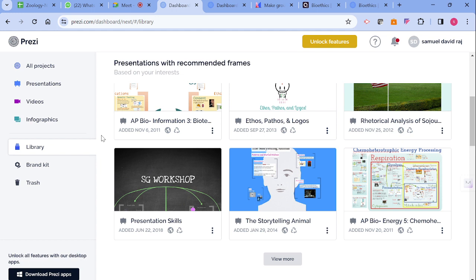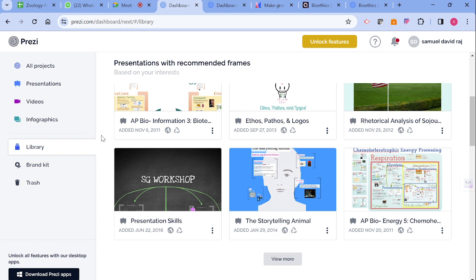Here, this is just like ChatGPT. Whatever presentation you want, you can just type there. For example, I wanted a presentation on bioethics, which includes the definition, the objectives, the differences between morality, ethics, and bioethics, and in addition to this, certain case studies.